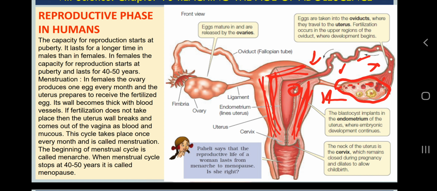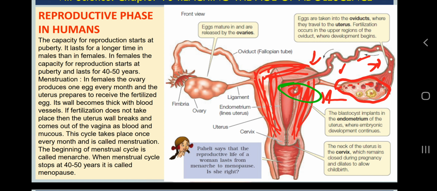So when this egg is maturing here, the thickening and blood supply of the uterus is increasing. When the egg goes to the fallopian tube, is fertilized, and is developing through cell division, again the blood supply of the uterus increases. Why? Because at the time of attachment of the embryo with the uterus, the embryo needs nutrition. If you want to learn about the role of blood in our body, you can refer to your class 7th science chapter about circulation of fluids. So blood is doing so many things.